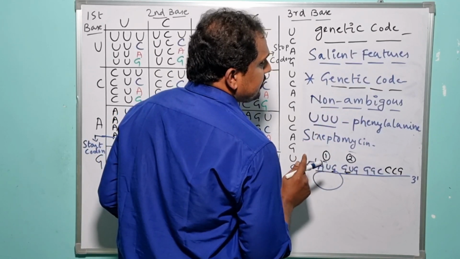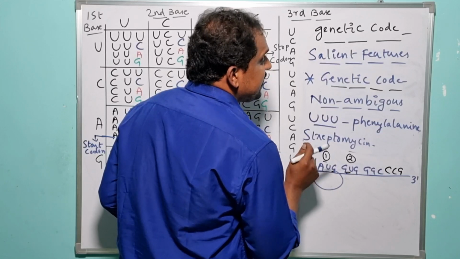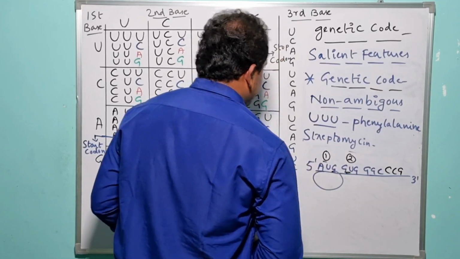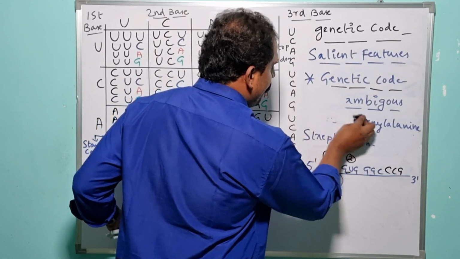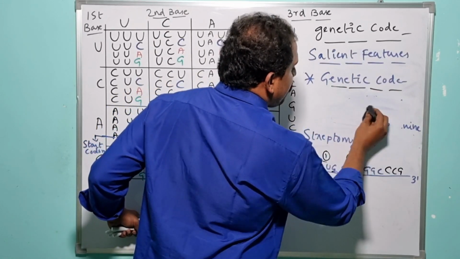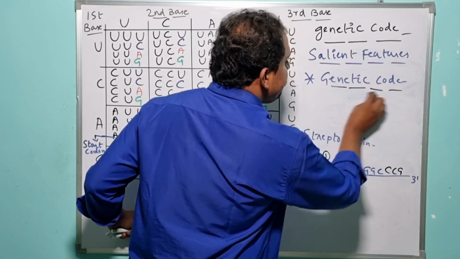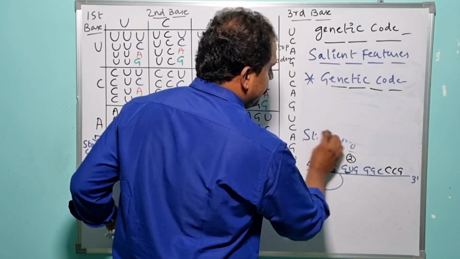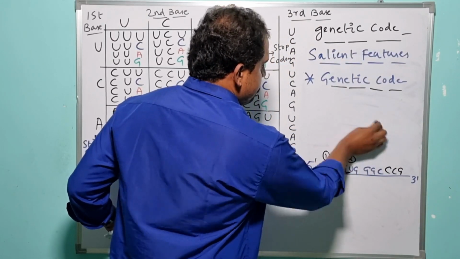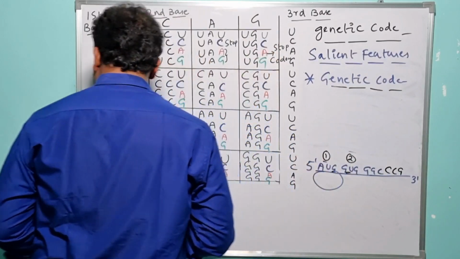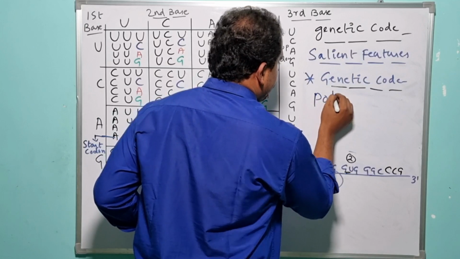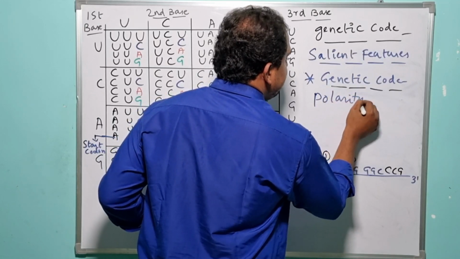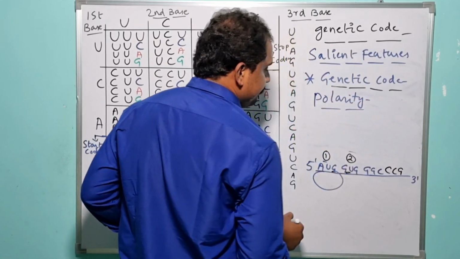The next specialized salient feature of the genetic code is that the genetic code has polarity. So let me explain here. What is the meaning of polarity actually? It means the genetic code has some direction to proceed, right?